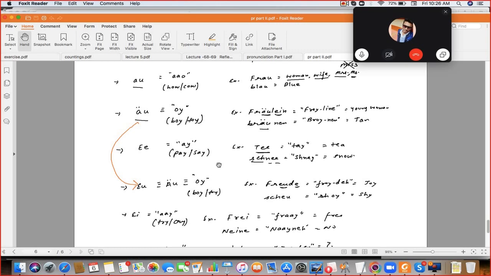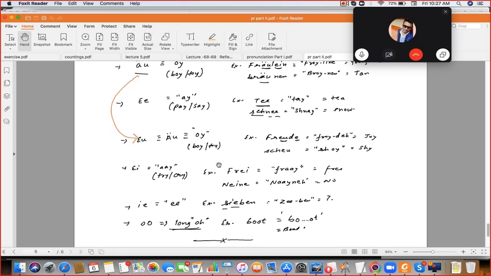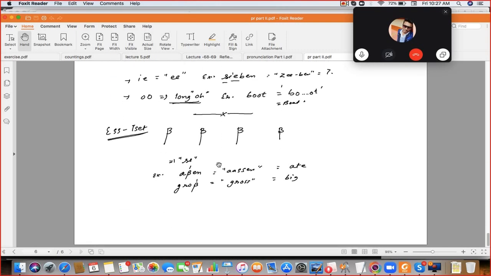Freude and Scheu. Fry and nine. Okay, where are the others? Sieben and Boot. Correct. Next is beta. That has the S sound. Essen and gross.